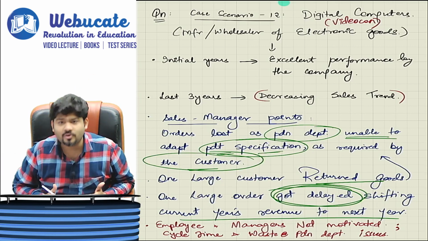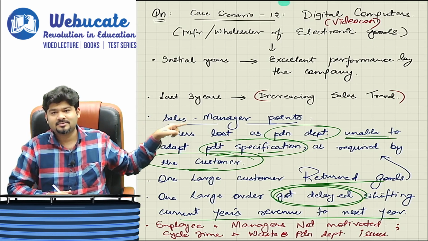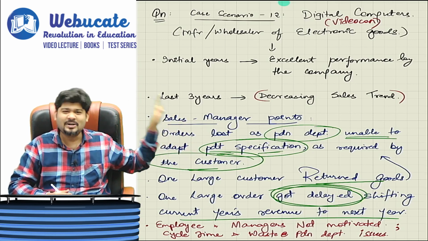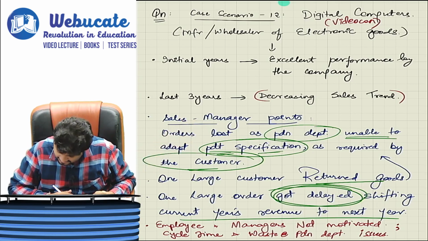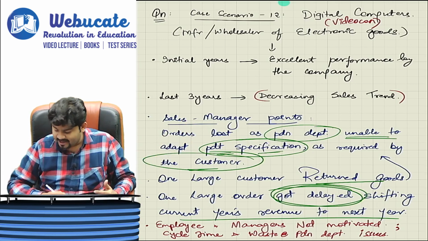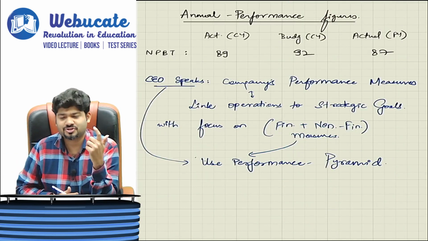But you are not focusing on the cycle time. You are not focusing on the delivery time, and hence this large customer order has got delayed. Employees and managers are not motivated. Cycle time and waste production, all of these are creating issues.